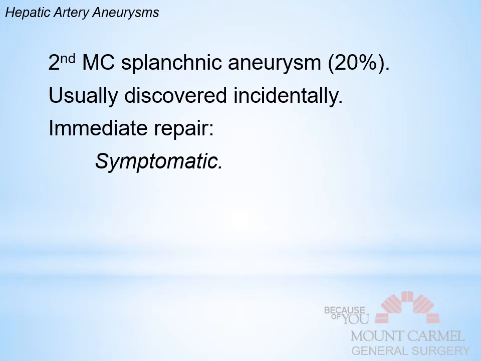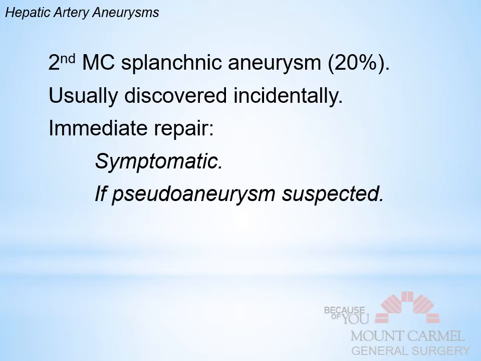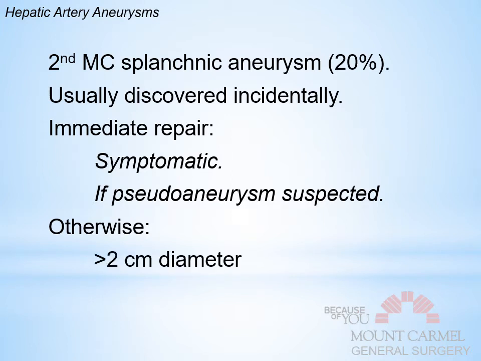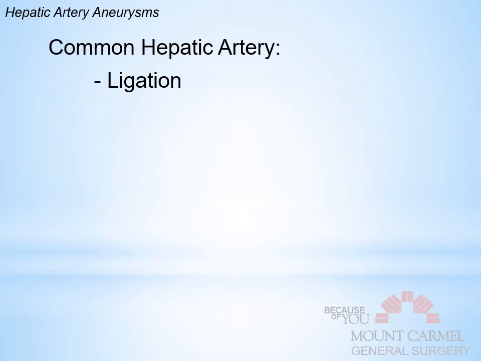You do immediately repair those that are symptomatic, or if there's a pseudoaneurysm suspected, and you say, well, when would I suspect that? We suspect that when there's been instrumentation there, and the instrumentation may in fact be the problem, or may have catalyzed this. So this would be something like a TIPS, or some sort of instrumentation up there, and as a result of that, they developed this new aneurysm, which is presumed to be instrumentation associated or iatrogenic in nature. Otherwise, you only intervene when they're 2 centimeters in diameter or greater, so the same as splenic arteries. If it's now, what do you do about it?